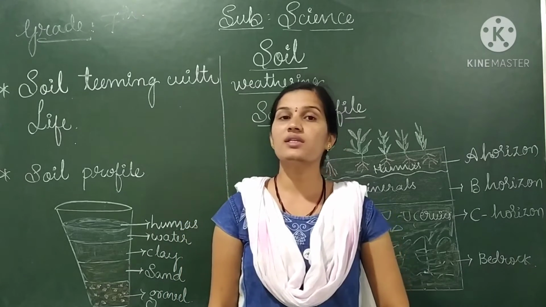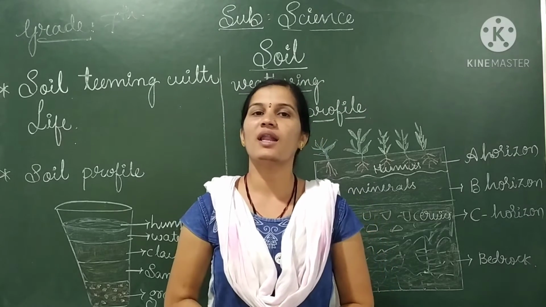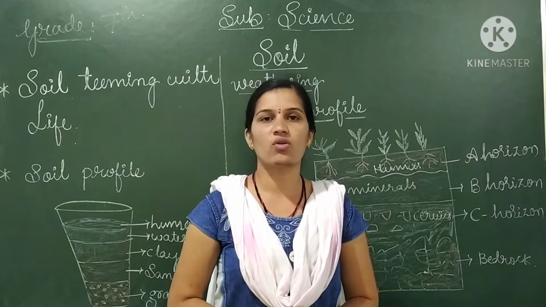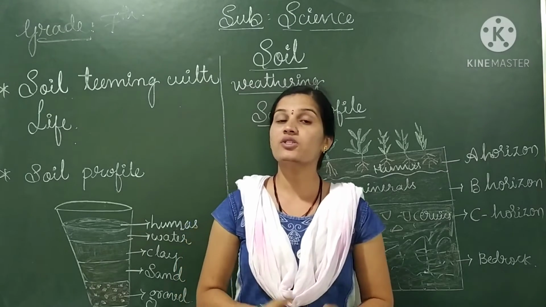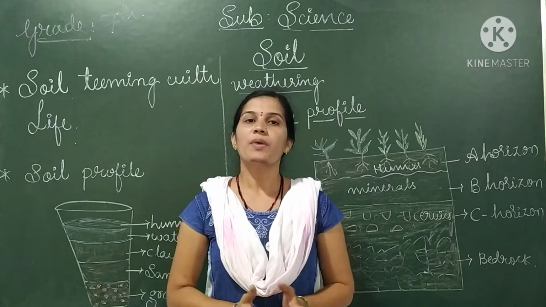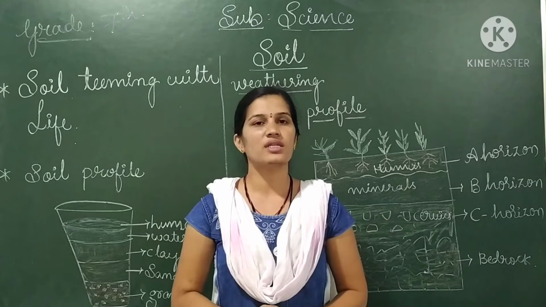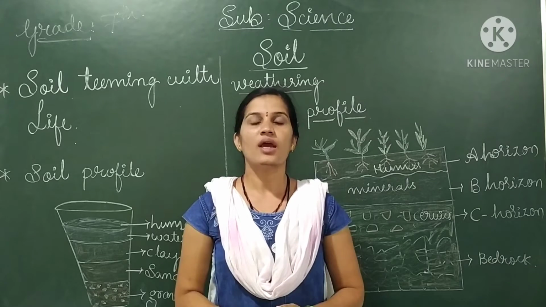So soil is always connected with the life of each and every creature living on earth, is it? And also it is the home for many insects, and for many small creatures like rats, rabbits and so on.